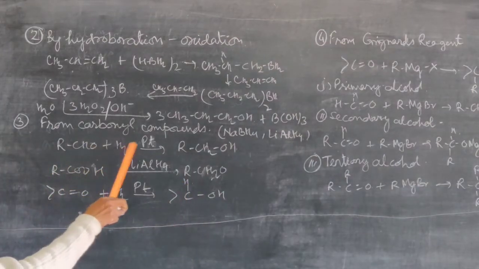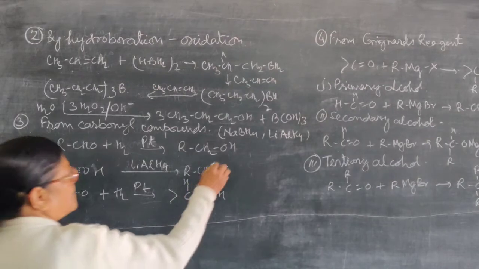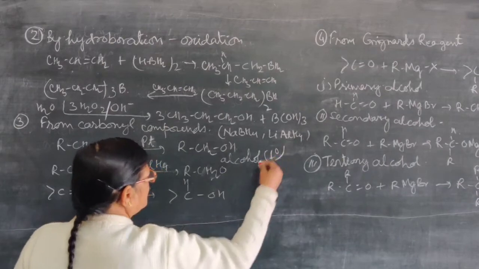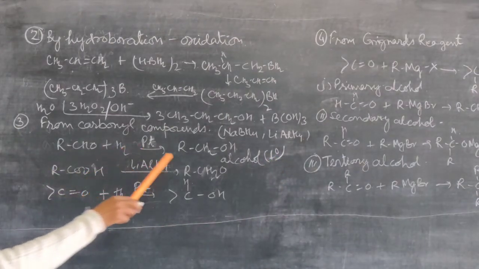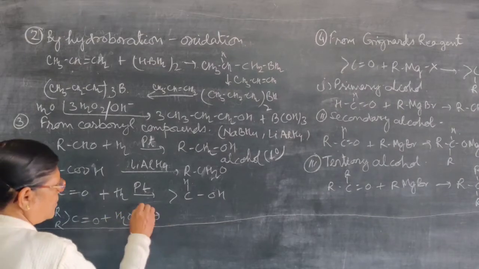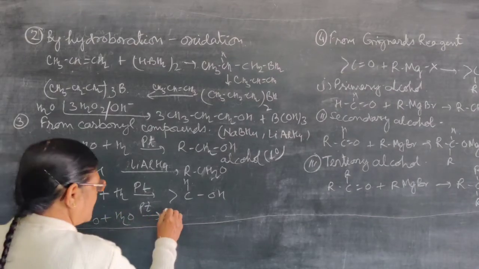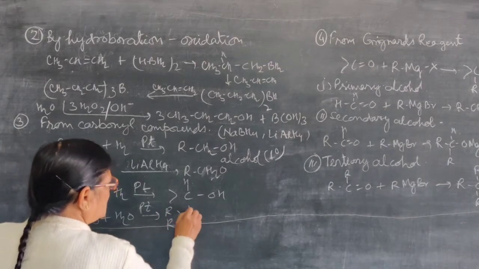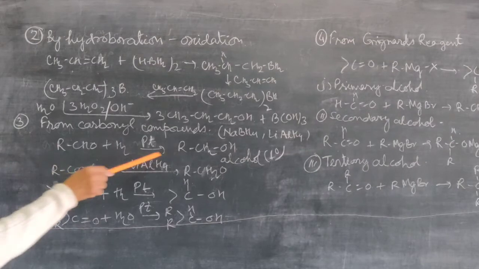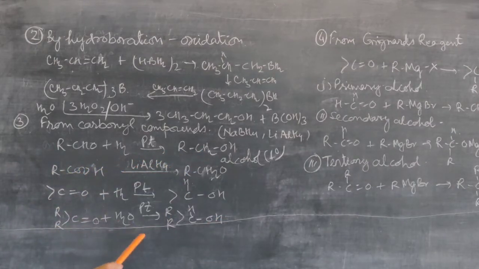So when it is an aldehyde, it is converted into alcohol, primary alcohol, that is 1 degree alcohol. So when aldehydes are reduced, they are converted into primary alcohol. And when we take the ketone in place of aldehyde, again it has the carbonyl group, then it will be reduced and the product will be a secondary alcohol. So primary and secondary alcohol can be prepared by the reduction of either aldehyde or ketone. When it is an aldehyde, the product will be primary alcohol, and when it is a ketone, it is a secondary alcohol.